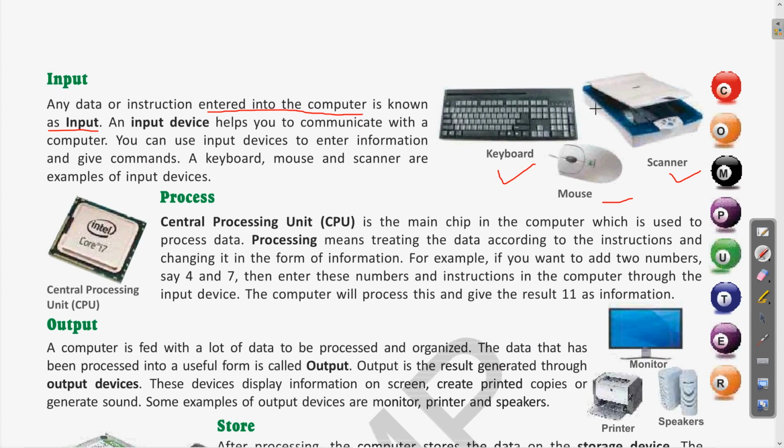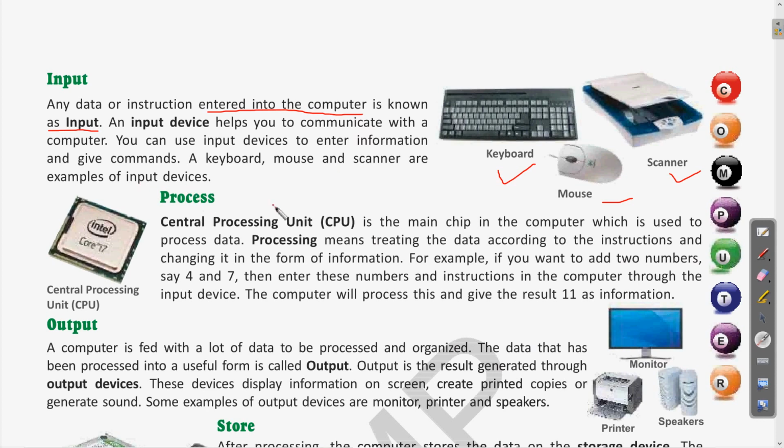These are all examples of input devices. So the data which is given using the different input devices is called input. The input device helps you to communicate with the computer. You can use the input device to enter information and give commands.